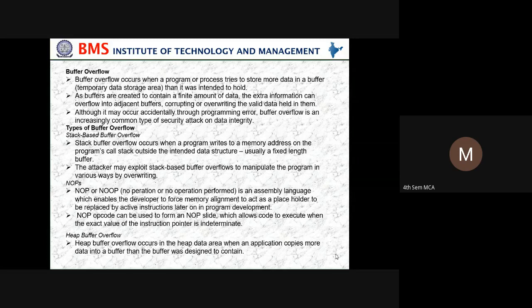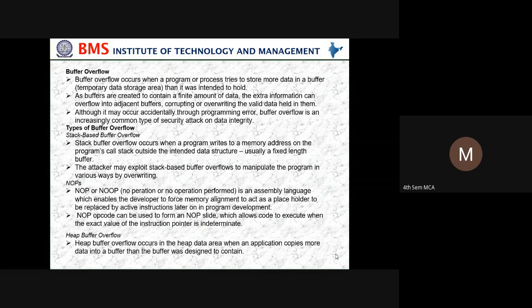So buffer overflow occurs when a program or a process tries to store more data in the buffer. A buffer is a temporary data storage area, and it receives more than it was intended to hold. As buffers are created to contain a finite amount of data, the extra information can overflow into adjacent buffers, corrupting or overwriting the valid data held in them.